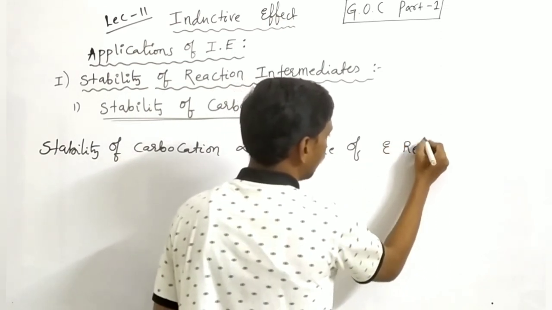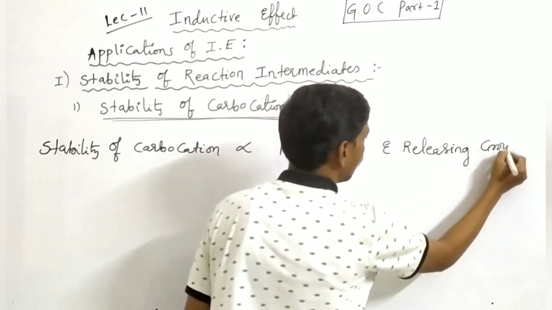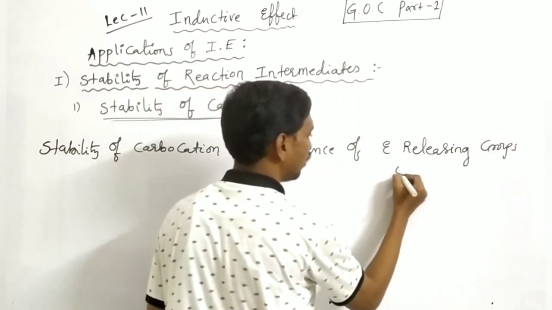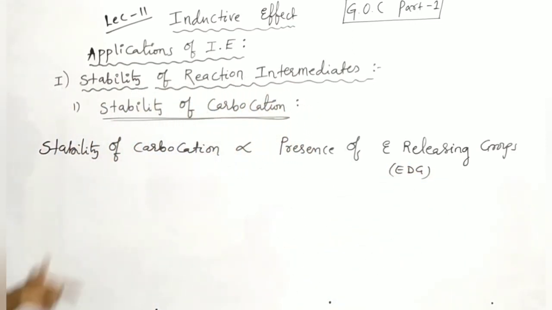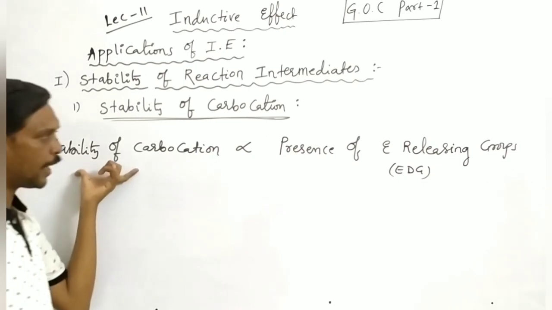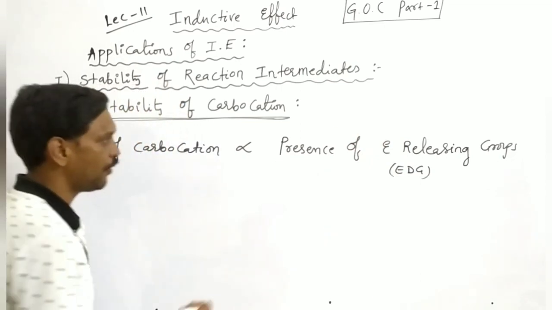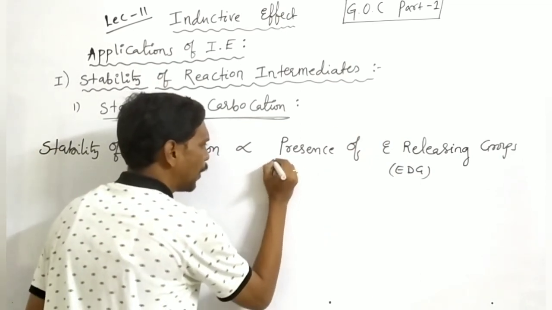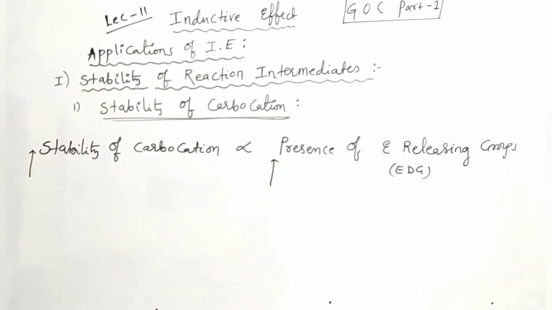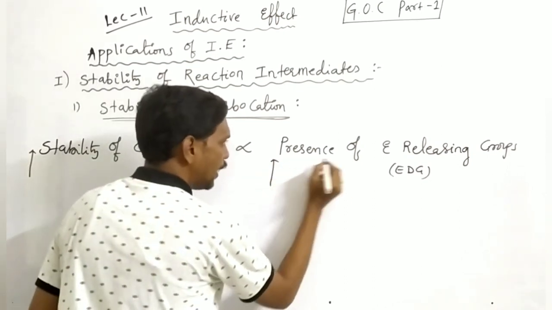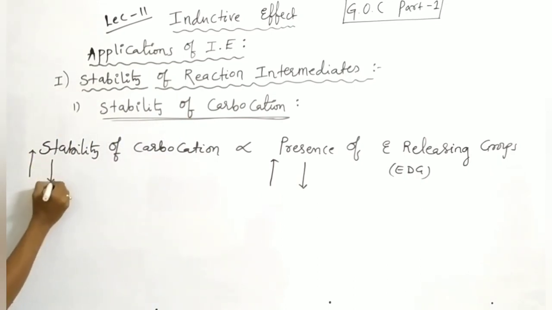The stability of carbocation is directly proportional to the presence of electron releasing groups or electron donating groups. Anyone you can say. If the number of electron releasing groups increases, the stability of carbocation also increases. If the number of electron releasing groups decreases, the stability also decreases.